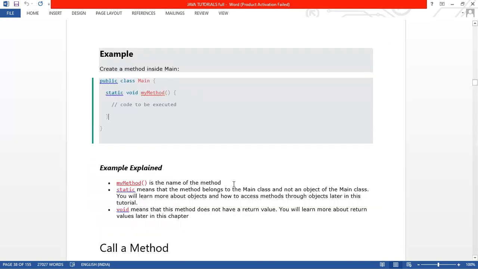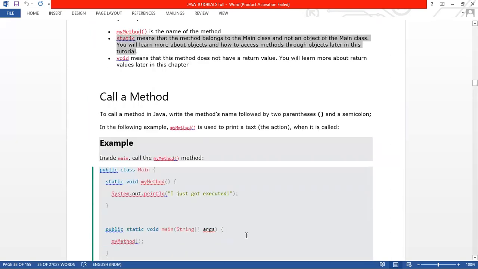Now myMethod is the name of the method. Static means that the method belongs to the main class. Forget that, I'm not coming into that static part. Void means that this method does not have a return value. You will learn more about return values later. Other methods can return any type of value: integer, string, long, float, boolean. If you are declaring it as void, it returns nothing.